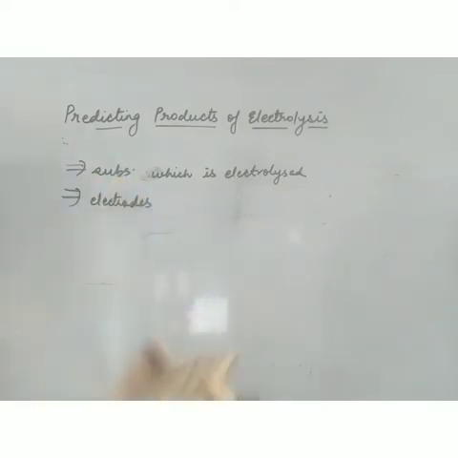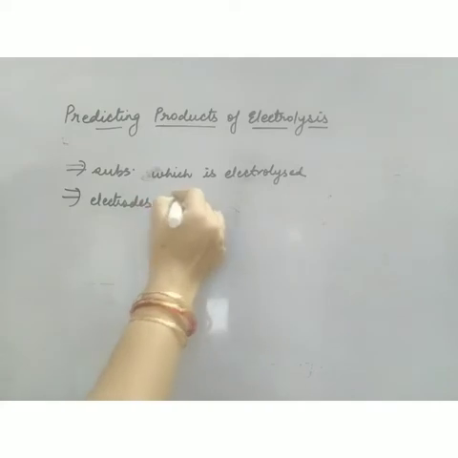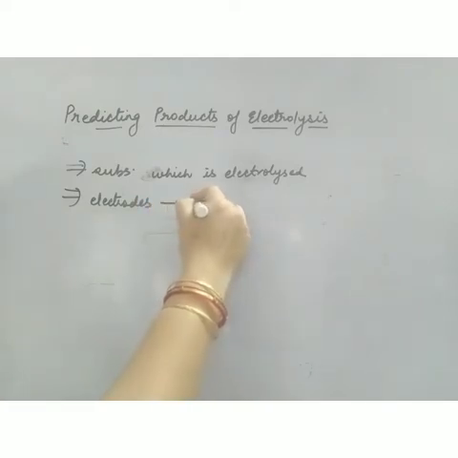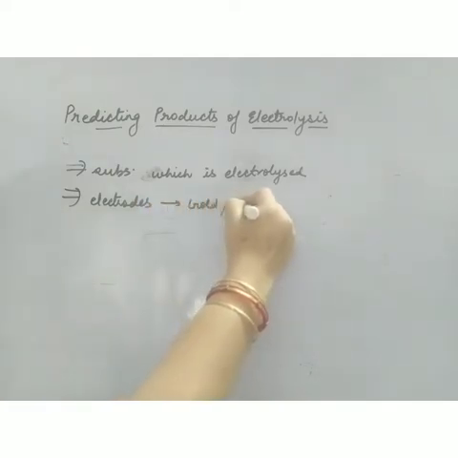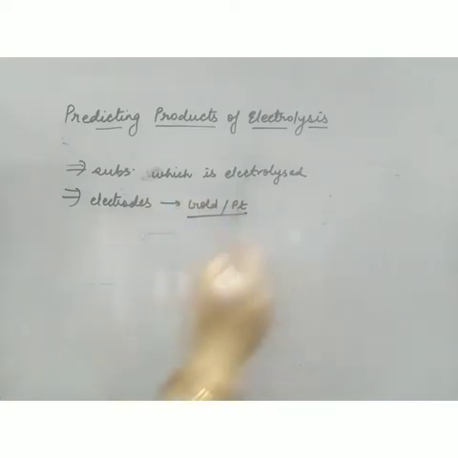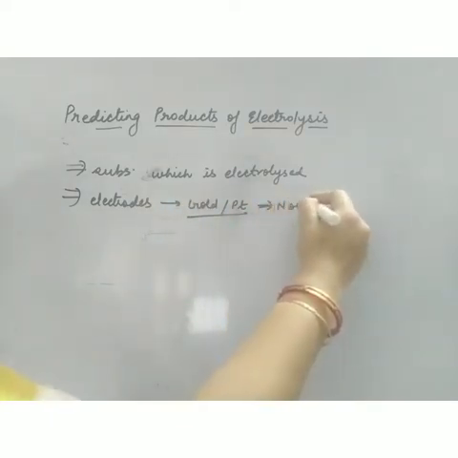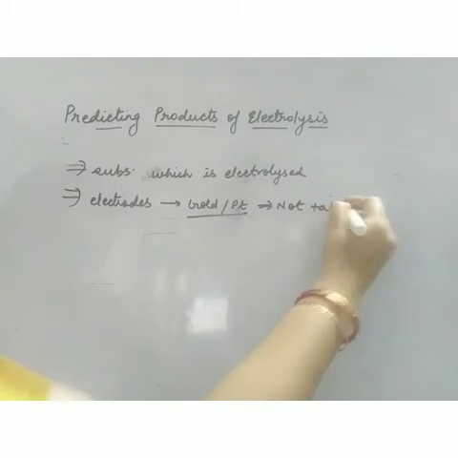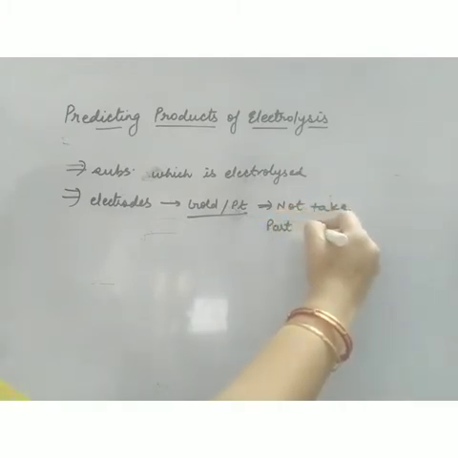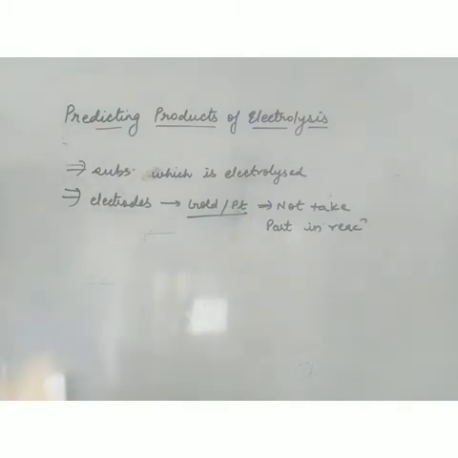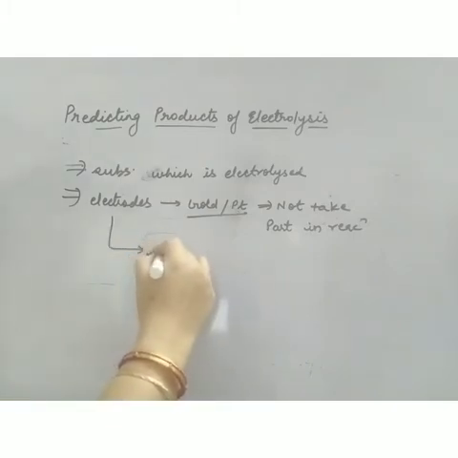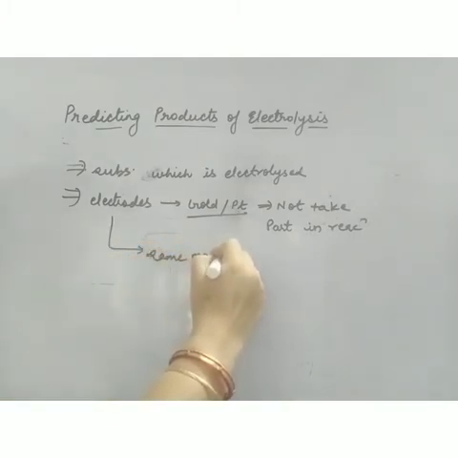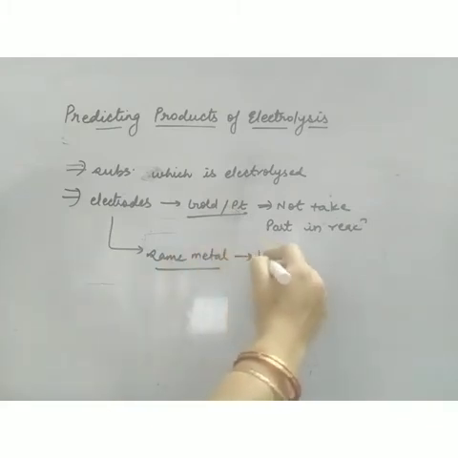Electrodes means the metal rods. If the electrodes are made up of gold or platinum, these are inert metals, they will not take part in the reaction. They will basically act as a source or sink for the electrons. Reaction will occur on the surface, but they themselves will not take part. But if the electrodes are made up of the same metal or any reactive metal, it will take part in the reaction.